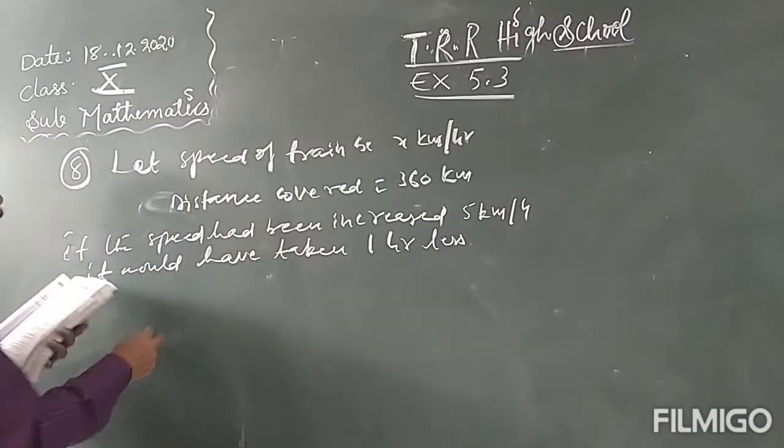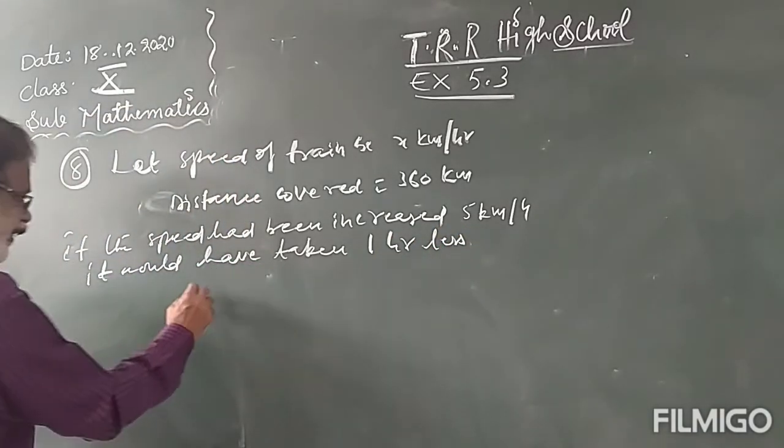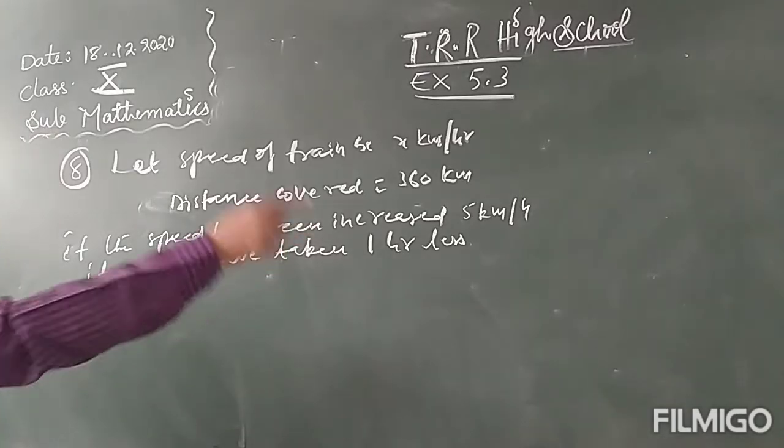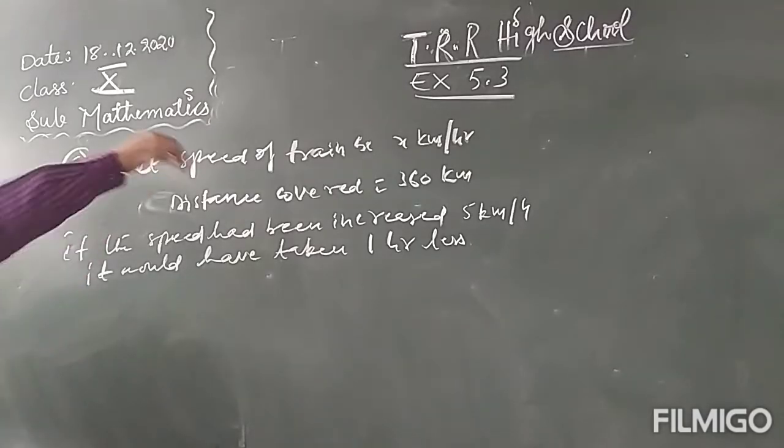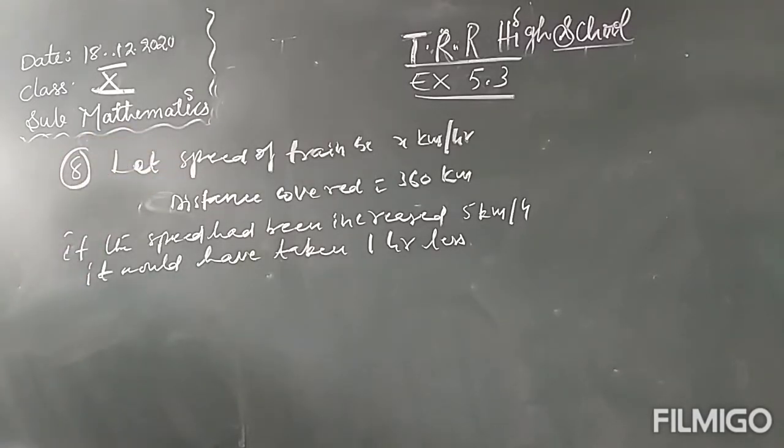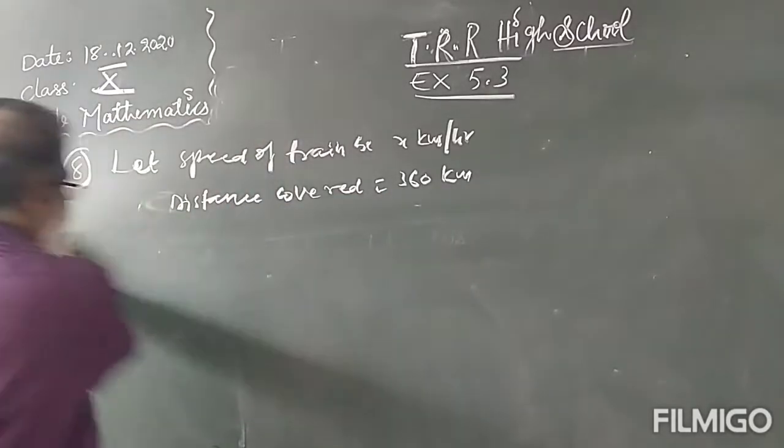New time, new speed. What is the new speed here? If the speed had been increased 5 kilometers per hour, how much did you say the speed? X kilometers. The speed increased 5 kilometers per hour. If the speed increased 5 kilometers per hour, the time taken will be 1 hour less. First, find the time.